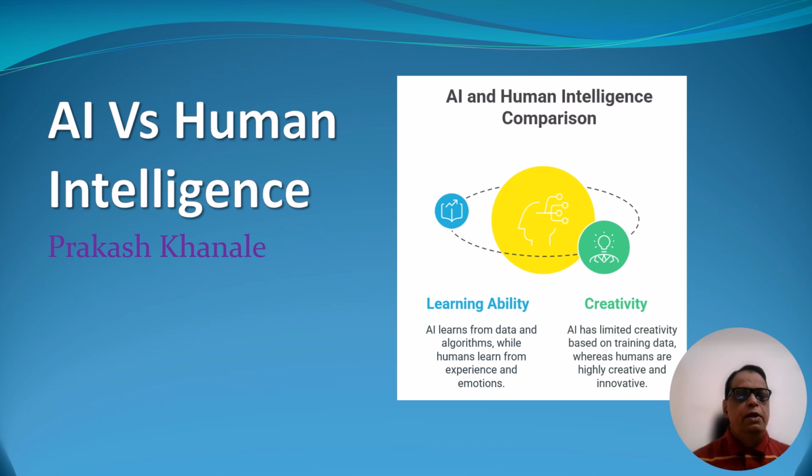In this session, we'll be discussing the comparison between human intelligence and artificial intelligence. As we know, artificial intelligence is an intelligence that is imparted to the machine by using data or by using algorithms.